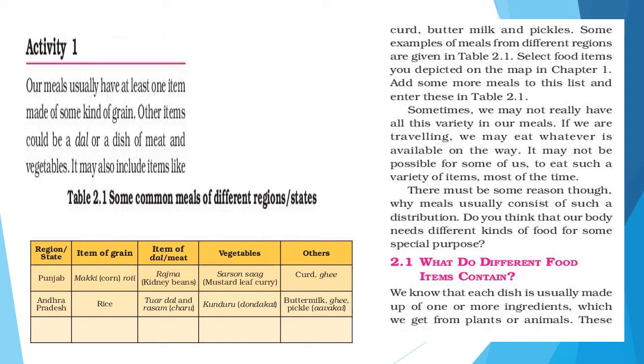Sometimes we may not really have all this variety in our meal. If we are traveling, we may eat whatever is available on the way. It may not be possible for some of us to eat such a variety of items most of the time. There must be some reason, though, why meals usually consist of such a variety. Do you think that our body needs different kinds of food for some special purpose? Yes. What do different food items contain?